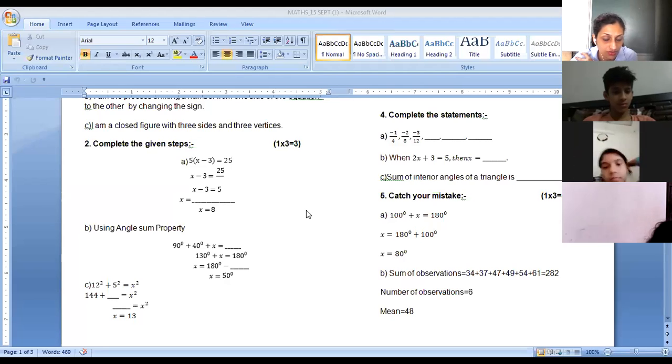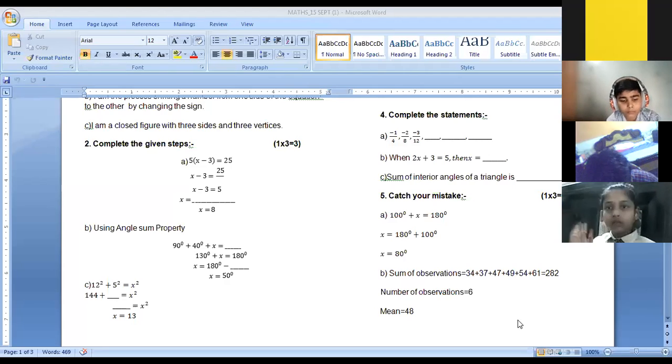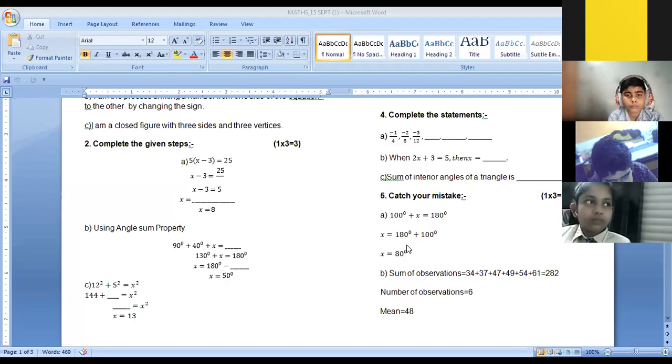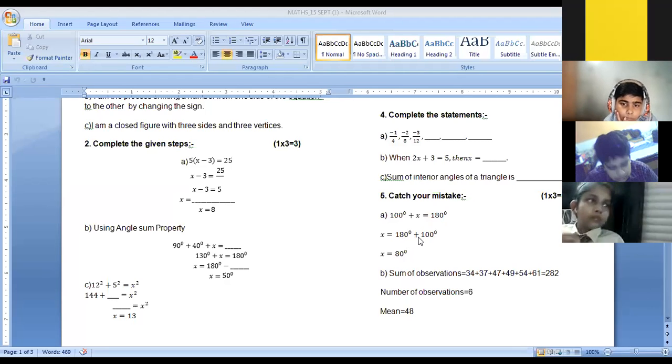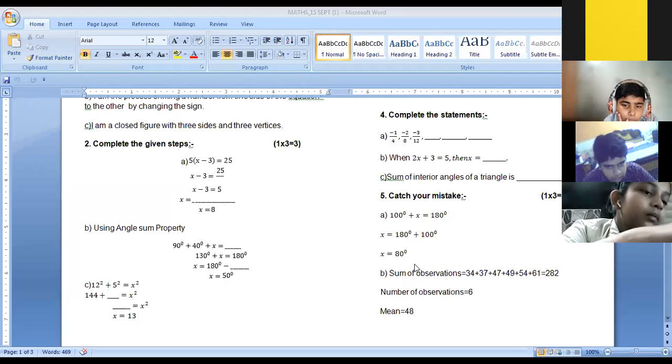Priyanshi, Avika, that's correct. 180 degrees is the correct answer. The sum of interior angles of the triangle is 180 degrees. Dhavanya, still your camera is off. Catch your mistake. Yes. First answer will be 180 degrees minus 100 degrees. Jia, you are right here. It should be minus here when you are transposing the number. No, Yashika, it should not be plus. It should be minus. Yes, one square, you are right. So 180 degrees minus 100 degrees.